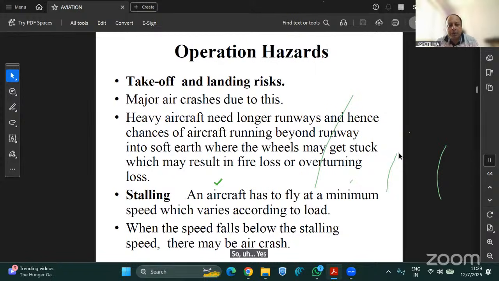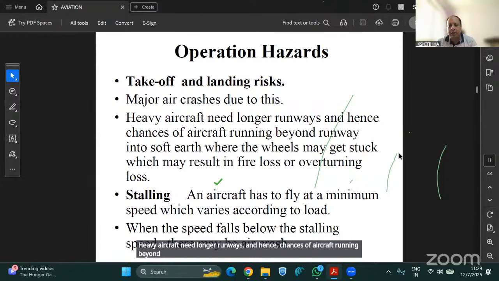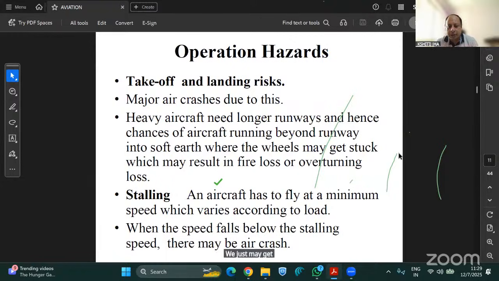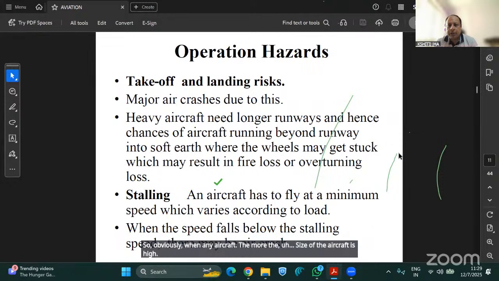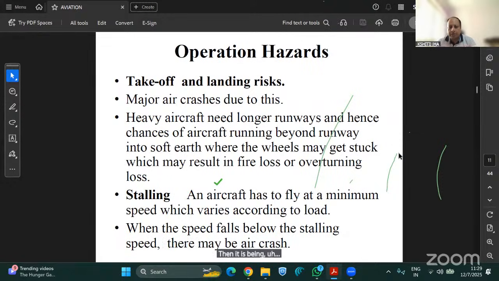Yes, coming to the main point. So major air crashes are due to this. Heavy aircraft need longer runways, and hence there are chances of the aircraft running beyond the runway into soft earth where the wheels may get stuck, which may result in fire loss or overturning loss. So obviously, the bigger the size of the aircraft, the more likely it is to need a longer runway.